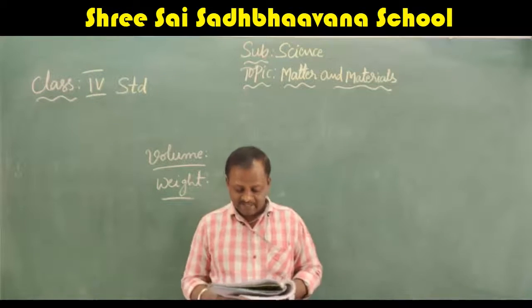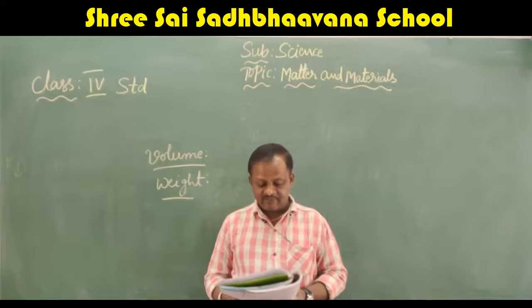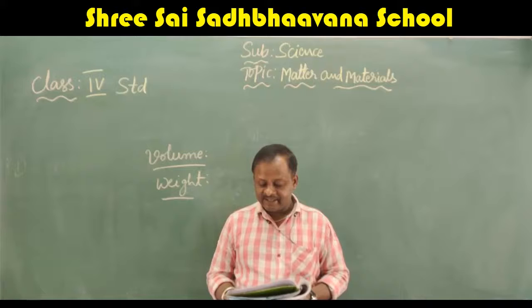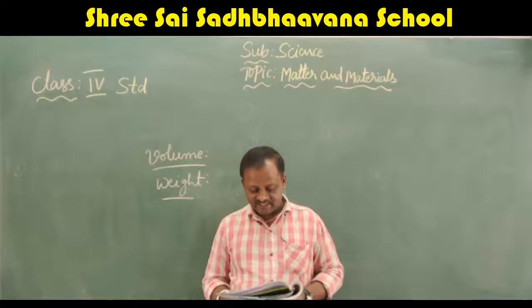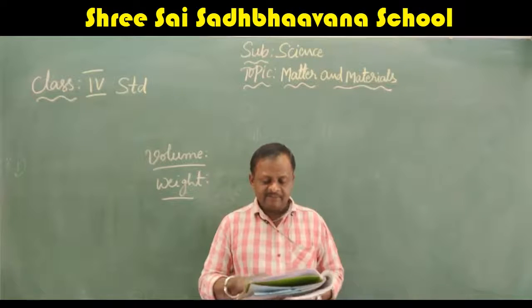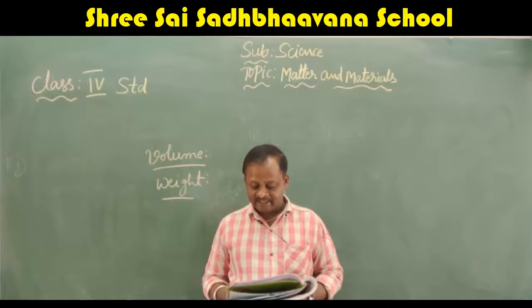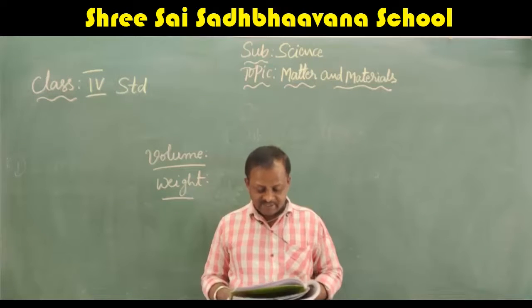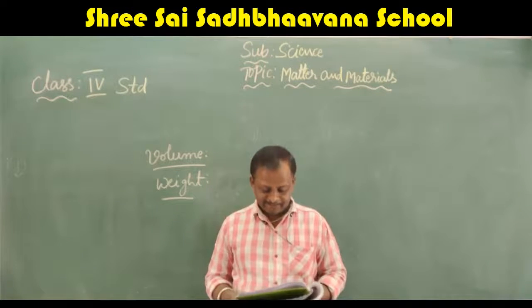Next come to matter. What is matter? See here, they have given some examples of objects: bucket, water in the tub, book, chair, computer, and everything they have given. Next, matter. What is matter? I will read. An object that occupies space and has weight is called matter. Everything around us is made up of matter. Our book and pencil are made up of matter. Our body is also made up of matter.